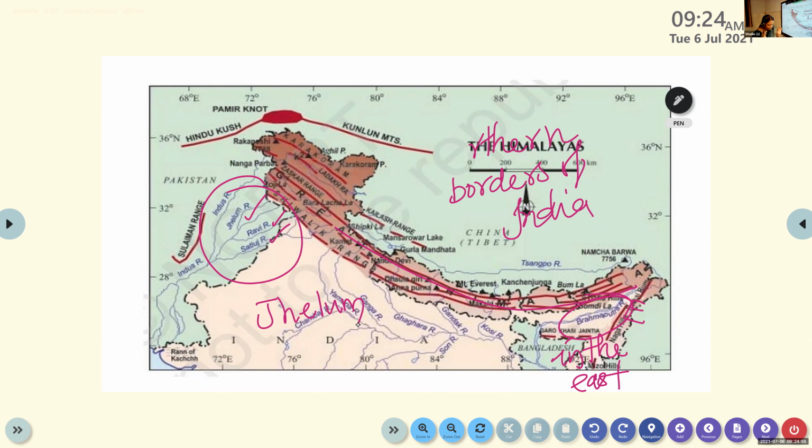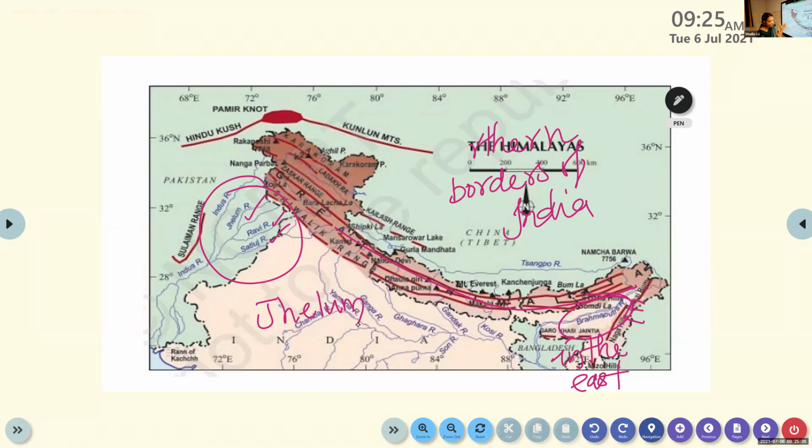What's the meaning of tributaries? Small water bodies. Okay, a river flowing into a larger river is known as a tributary. So the smaller rivers that flow into a larger river are known as tributaries. So these are the tributaries of river Indus: Jhelum, Ravi, Satluj, Beas.